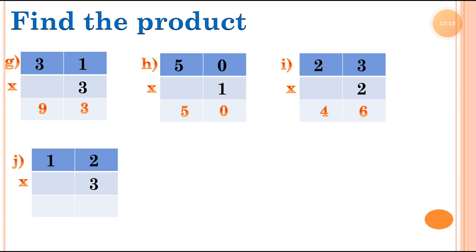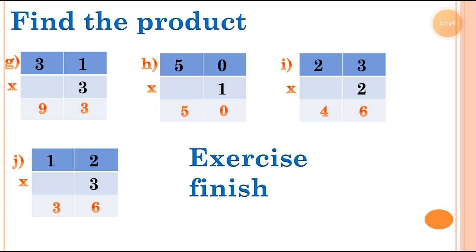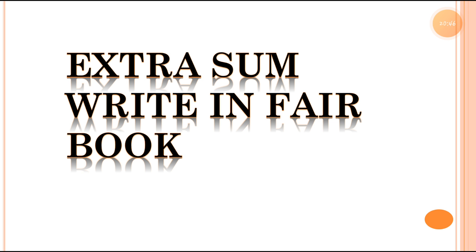Now the last sum of the exercise 8B. Here 3 2s are 6. Then 3 1s are 3. Now this is complete. Exercise is finished now. So we have to move to the next.